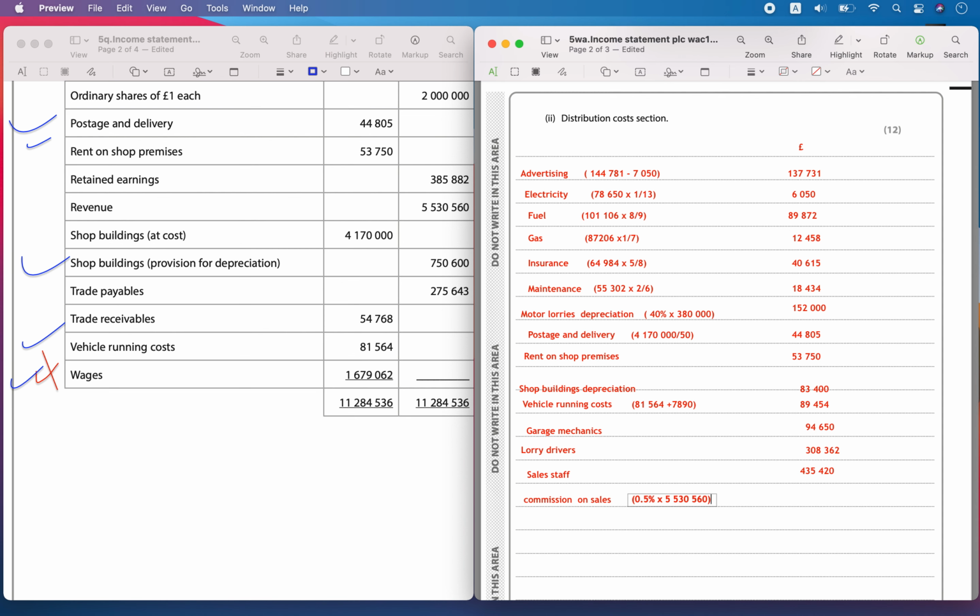So 0.5 divided by 100 times 530,560, that is 27,653.